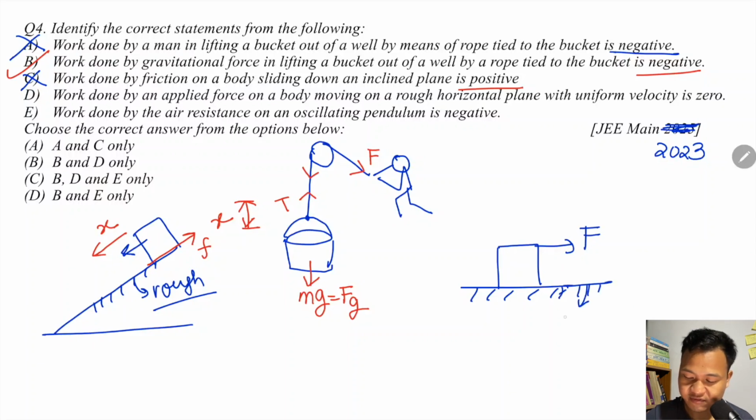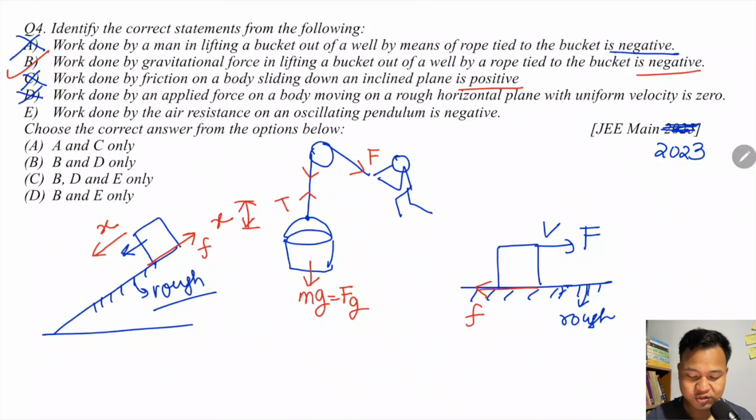So you'll have friction, which is opposite to the motion. Here you'll have a uniform velocity v. If the block is moving, there is a displacement, so some work has to be there. So here work done equals 0 is wrong.